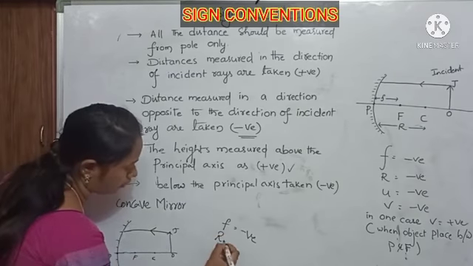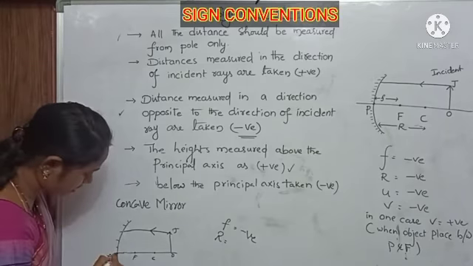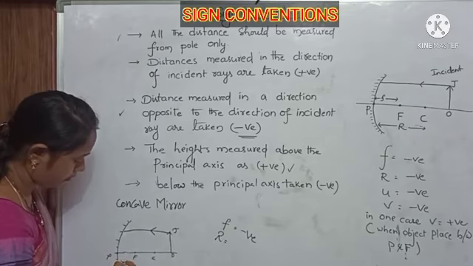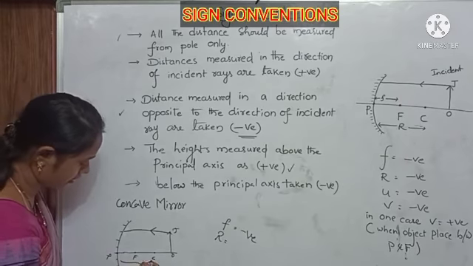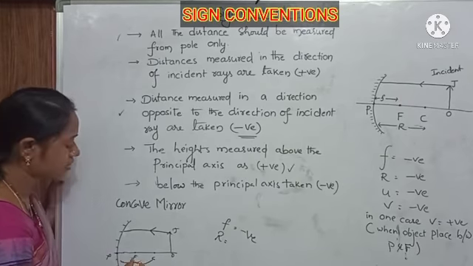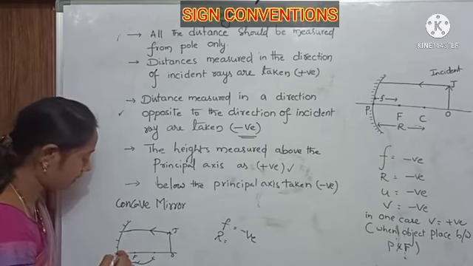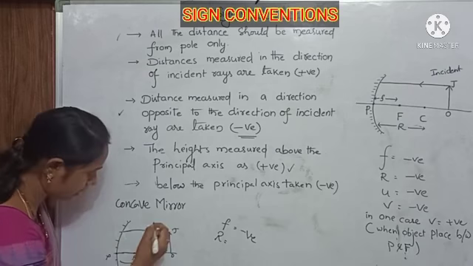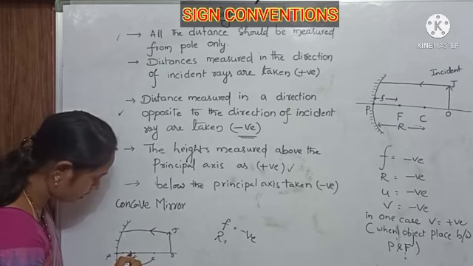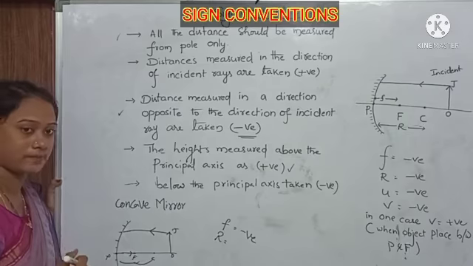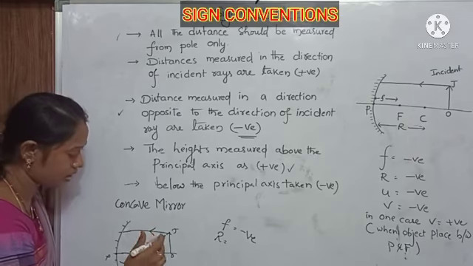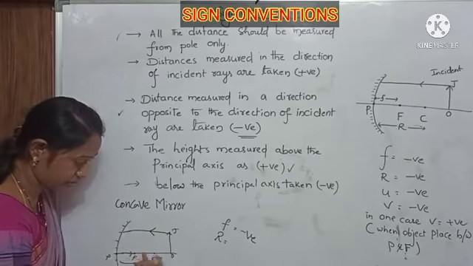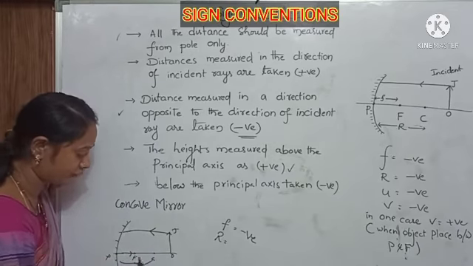Next, the radius of curvature is the distance between the pole P and the center of curvature C. The measurement is taken opposite to the incident ray. The incident ray goes towards the reflecting surface, and the measurement goes away from the reflecting surface.